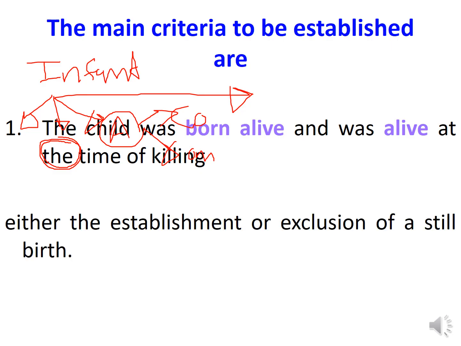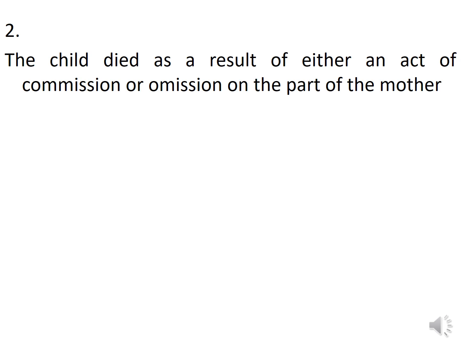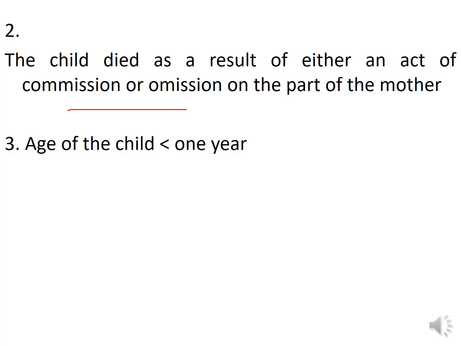For that, you have to exclude the possibility of stillbirth. If you can establish that this birth is a stillbirth, yes, we are very happy, because now it is not a case of infanticide, because it is not a live birth. Other criteria, right? Now, the child died as a result of either an act of commission or omission that I have mentioned. Otherwise, it could be a natural death as well. And also, the age of the child should be less than 1 year.